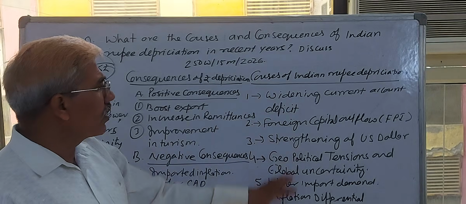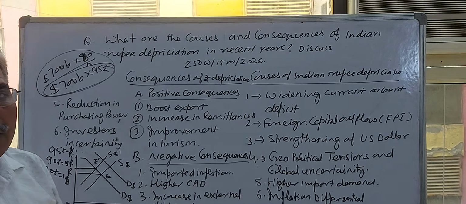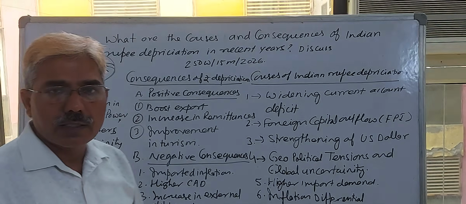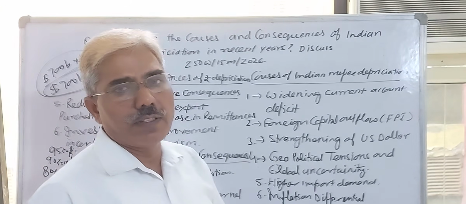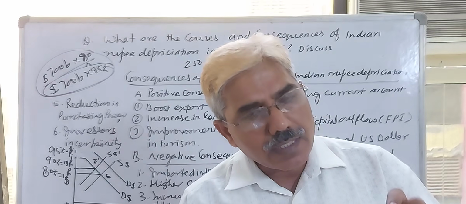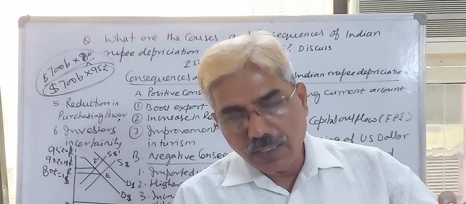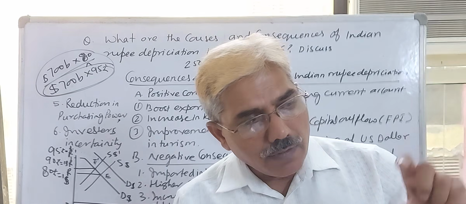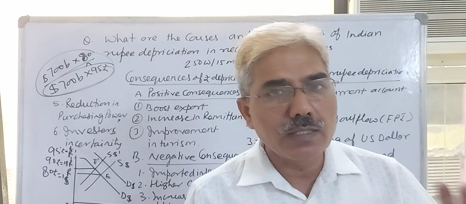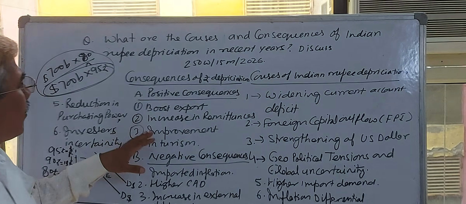I have discussed the causes. Now the consequences, meaning what is the effect, what is the adverse effect, what is the positive effect. First I take the positive effect. Generally, depreciation of the Indian currency will decrease the price of exportables and increase the price of importables. Our export begins to increase, but import begins to decrease because of that kind of depreciation.